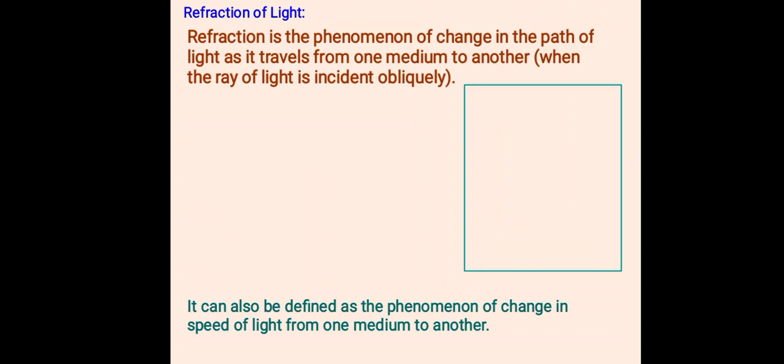The figure explains clearly the concept of refraction. There are two media here. One is the rarer medium, another is the denser medium. When a ray of light is incident from the rarer medium on the interface, which is the surface between two media, there is a slight change in the path. Incident and refracted, there is a slight change in the path of light.